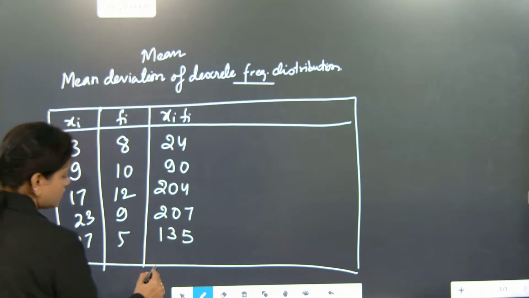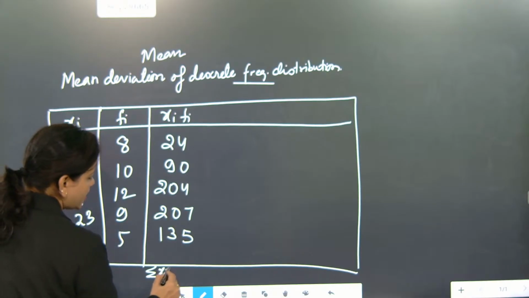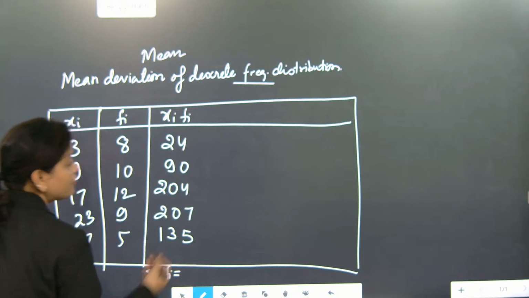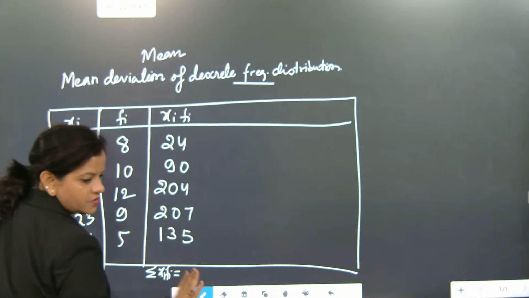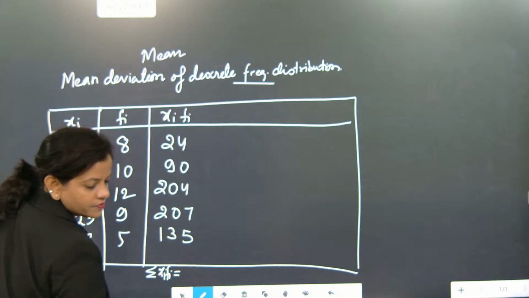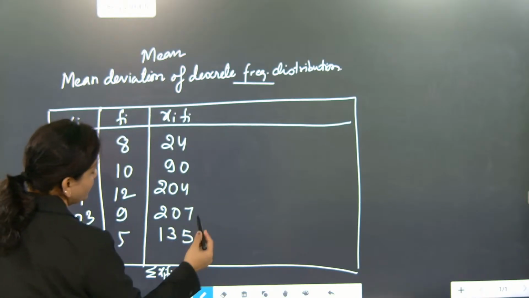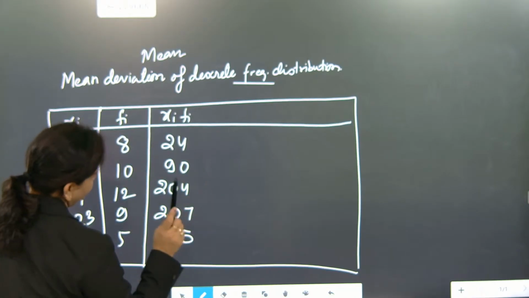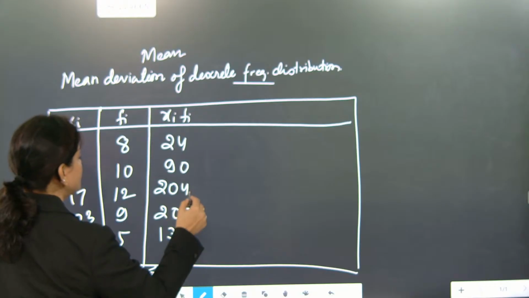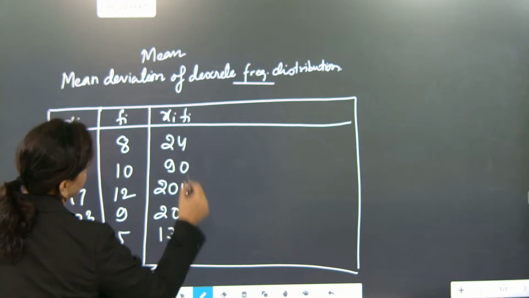So this is summation of xi fi, because here frequency is there. Before that frequency was not there. Understood or not? Yes, absolutely. Calculation on this problem: 7, 5, 12, 16, 20.